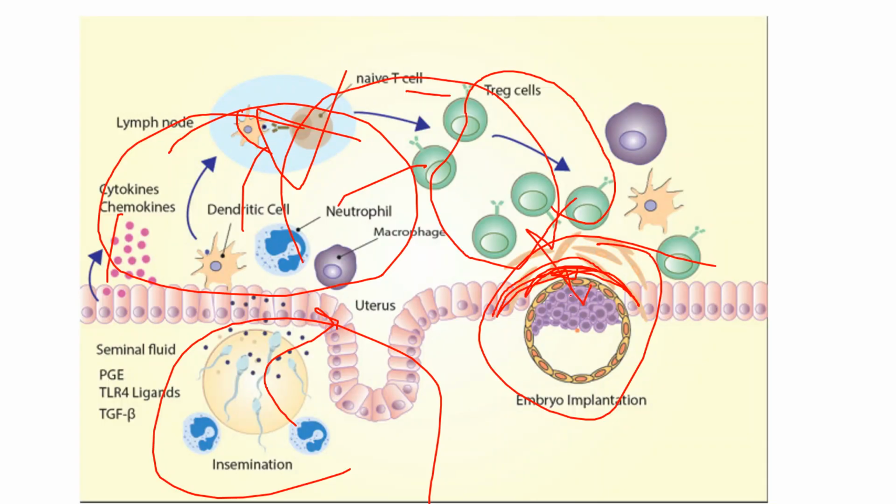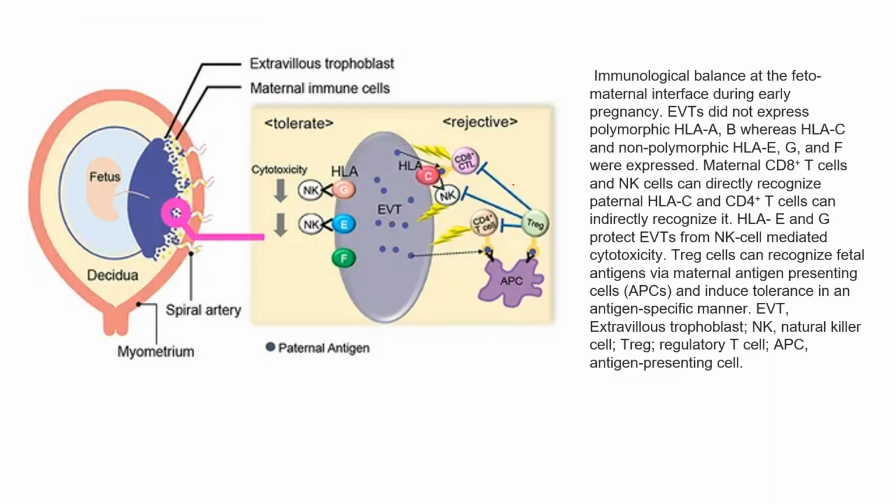And also, the third is they have this IDO enzyme. This IDO enzyme depletes the tryptophan, which is essential for T cell proliferation. So here the T cells will be less, and we can see that there are no activated T cells.